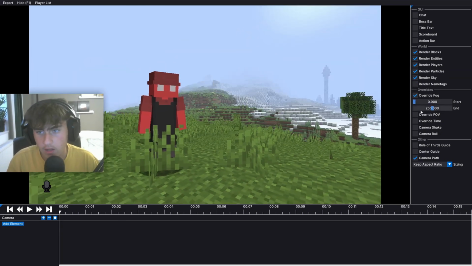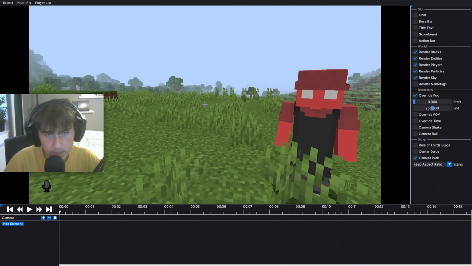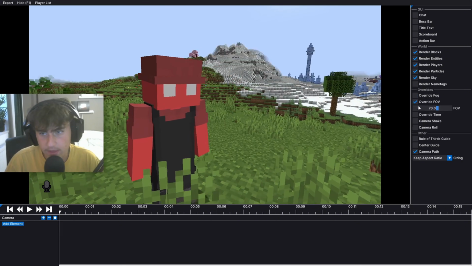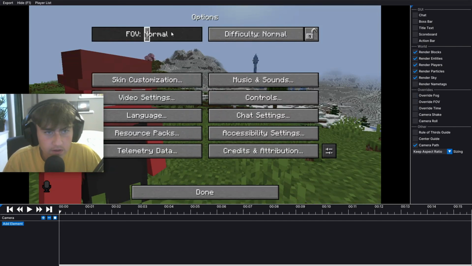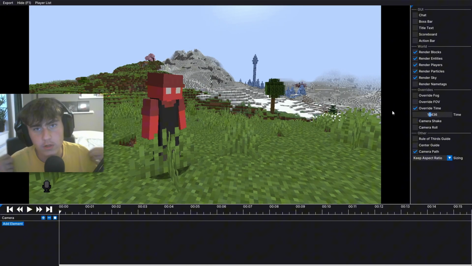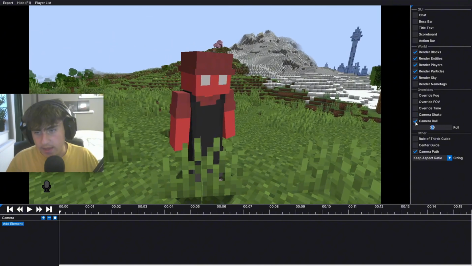Then override fog just gives you control of the fog, and this is really useful if you're trying to make scary content. You don't have to do it in game, you can just override it here. Then the FOV, you can zoom in or out as much as you want. I prefer to do it here, but you can do it there as well. Then override time. This is really useful if you want to make a night shot, even though it wasn't night, so you can just change it, but I'm going to turn it off for this. Then camera shake will make the camera shake between sequences, and same with the camera roll.